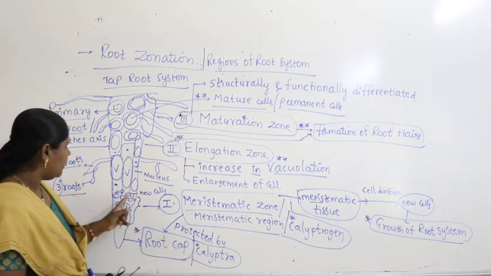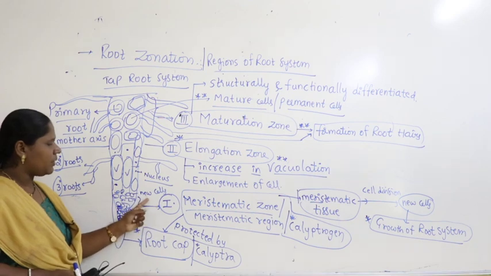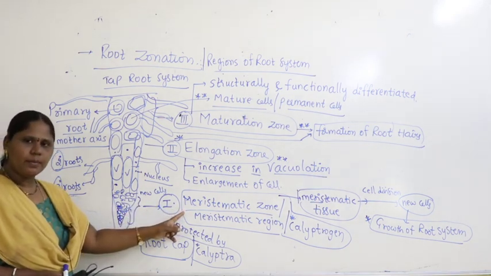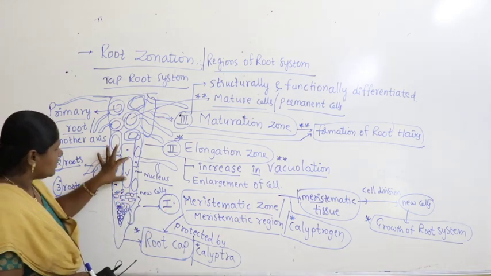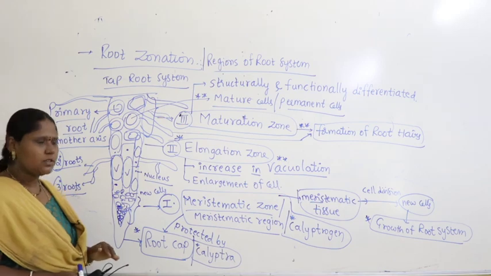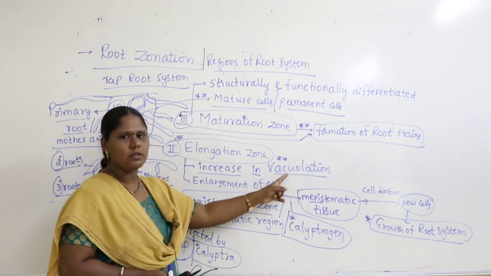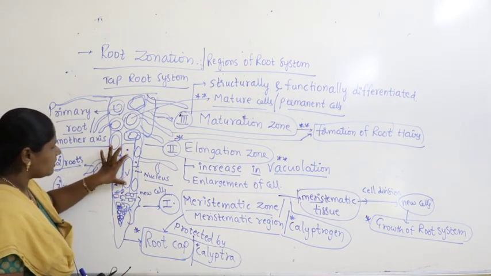Now the young new cells which are produced here appear in the meristematic zone. Then later what happens? These cells enlarge in size. How do they get enlarged? Inside, there is a formation of vacuoles. Vacuoles slowly increase in size and occupy maximum space.